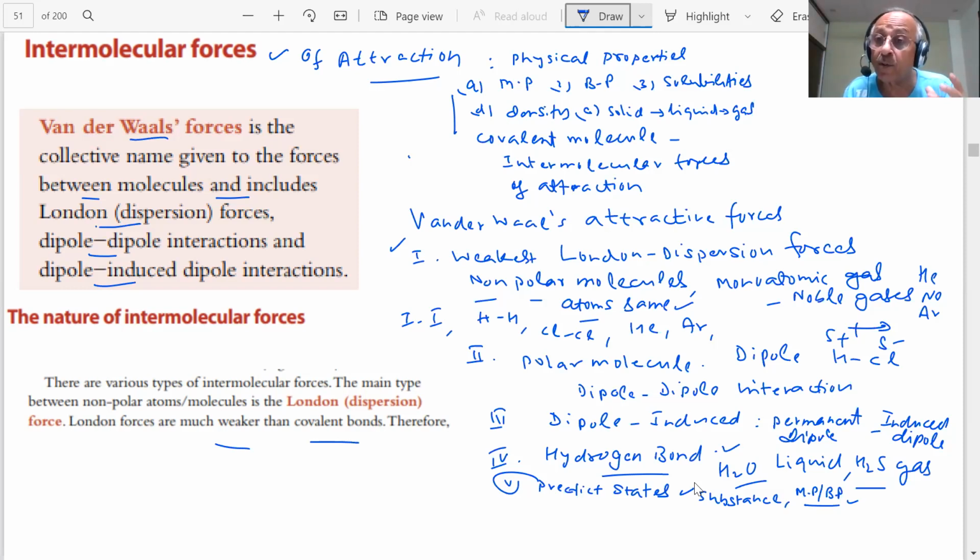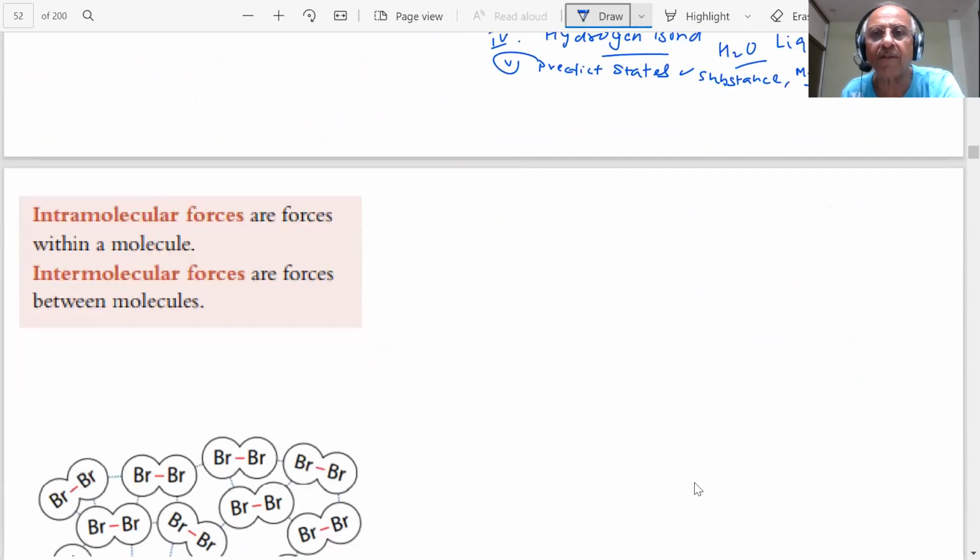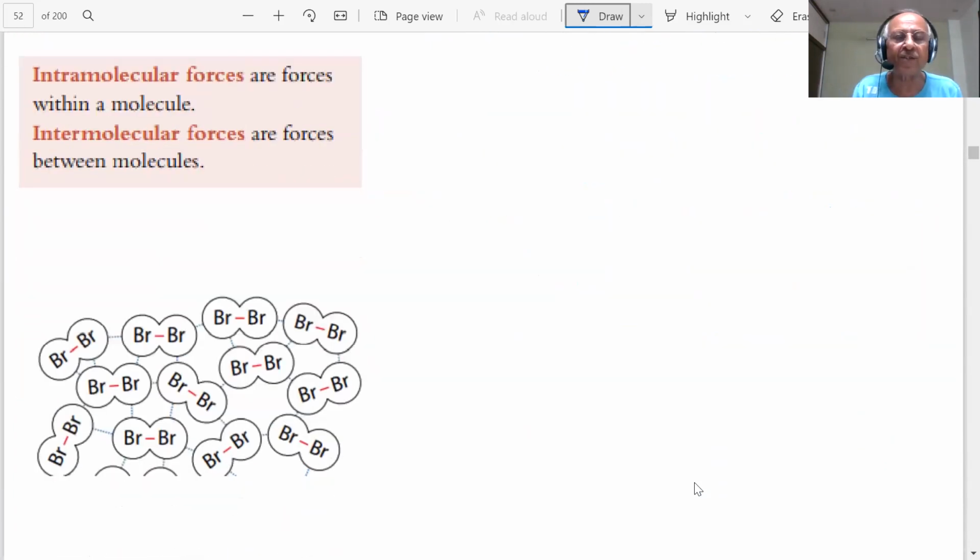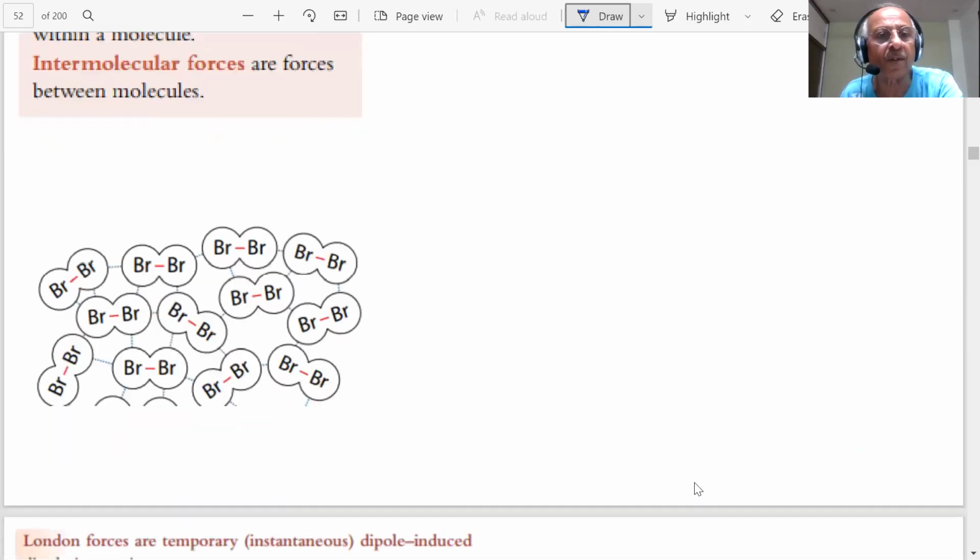But these intermolecular attractive forces, van der Waals, are very weak as compared to covalent forces. Is it clear? Can I proceed further? Thank you very much, guys. It is very, very important, what we are talking about.